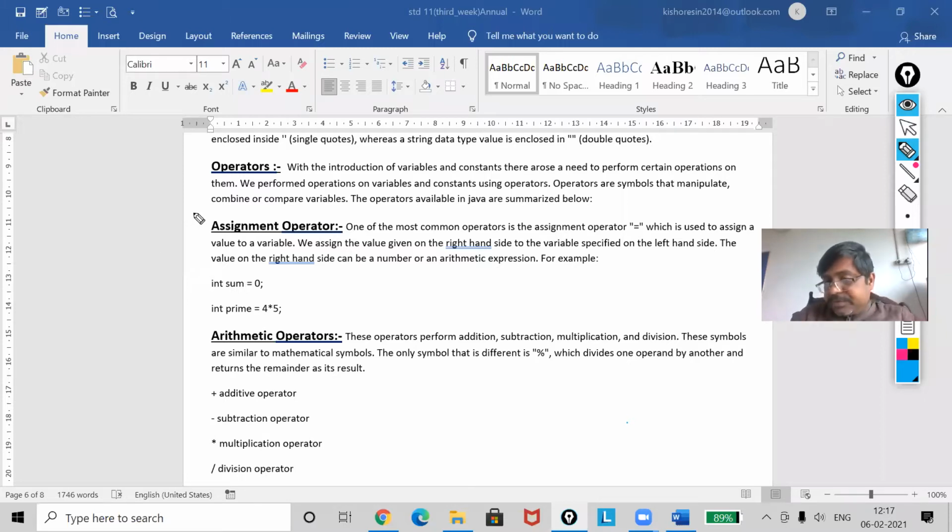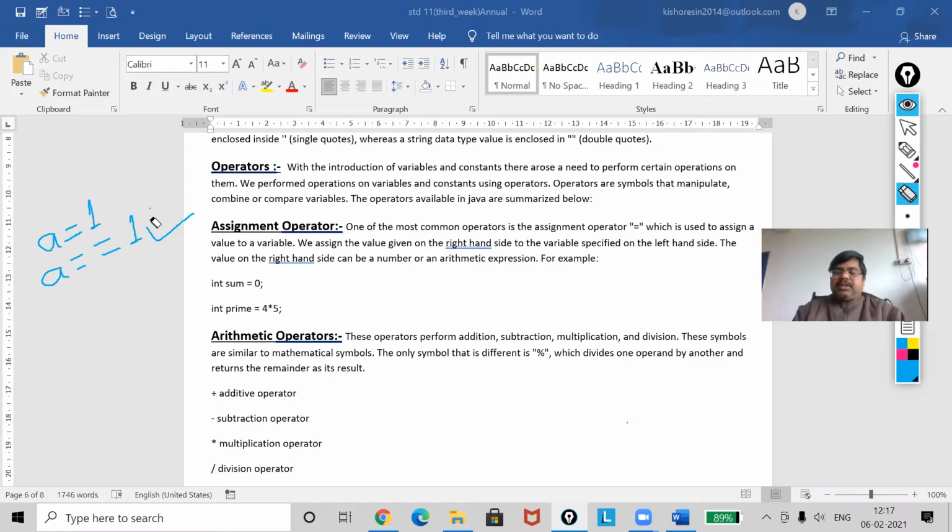Students, be careful. Again, here one more important topic I'm going to discuss. You must have to write it: A equal to 1, and A double equal to 1. Actually, you have to know what is the difference between the first statement and the second statement.